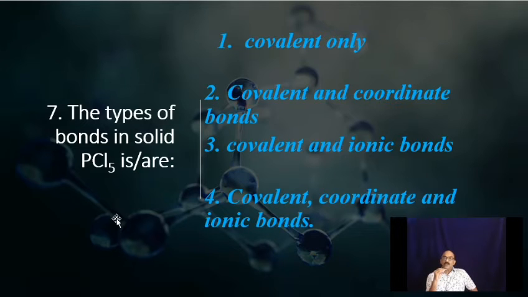See, if all the bonds were covalent, how many valence electrons does a phosphorus atom have? 5 valence electrons, 3s2 3p3. If it is forming all normal covalent bonds, how many electrons will be around the central phosphorus? Every electron acquires a partner electron through bonding. So 5 into 2, 10. The number of valence electrons should become 10 only. But here in PCl6 minus, there are 12 electrons around the central phosphorus.